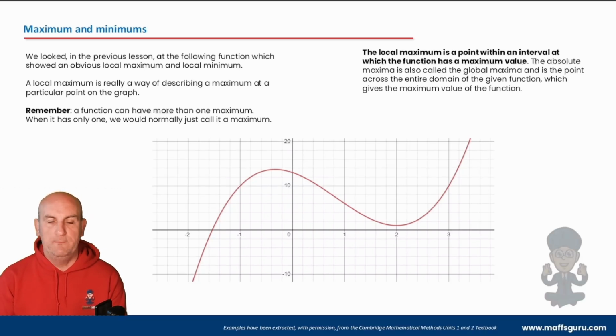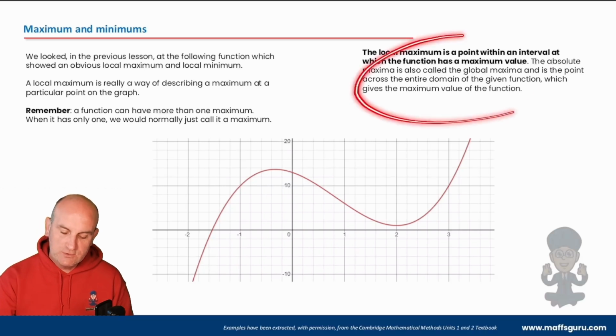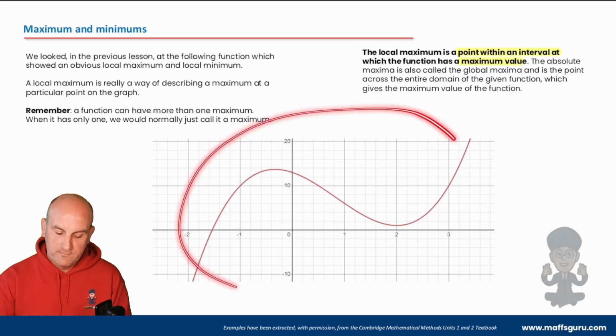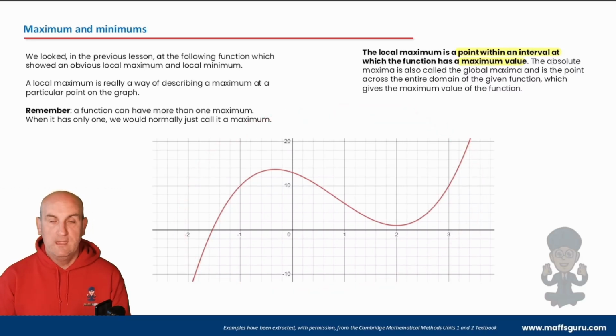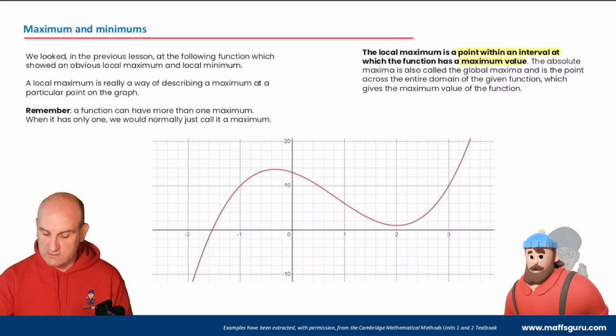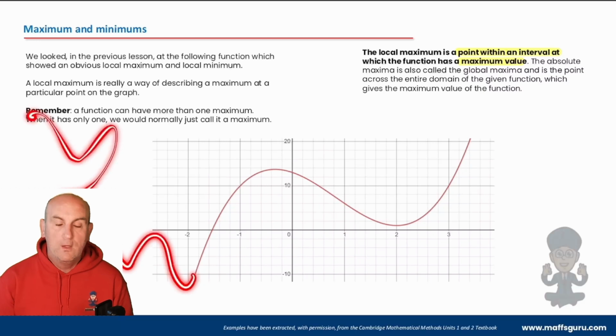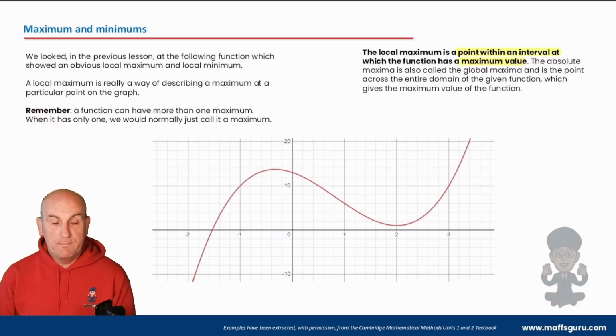Now, methods is about terminology, and getting the right terminology becomes really important. So we've got maximums and minimums. What I want to do now is make sure you understand that there is a local maximum and minimum, and there's also an absolute. We're going to look at local maximums and minimums first, and it says it is the point within an interval at which the function has a maximum value. At this moment, if we look at this graph here, is that the whole function? No, we don't know what the rest of the function looks like. It could go up and then down and up and down. It's probably not going to do what I just did there, but the point is we don't know.